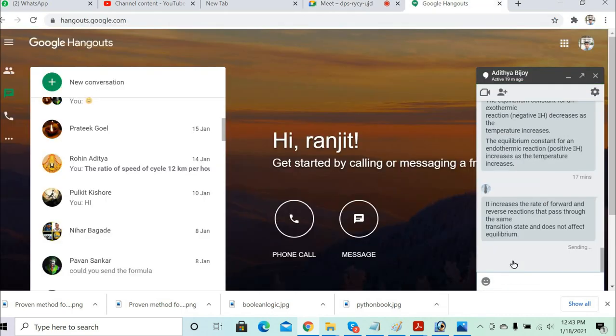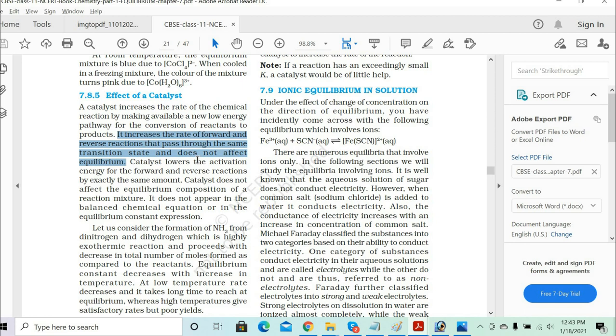Okay. See, when we take the catalyst, we tell that it doesn't participate in the reaction. So if it doesn't participate in the reaction, what kind of change does it bring to the reactants and the products? When we say that it increases the rate of forward reaction and reverse reaction, whatever graph it forms for the forward and the reverse reaction will remain the same. The graph will remain the same, but the time interval will reduce. Got it?